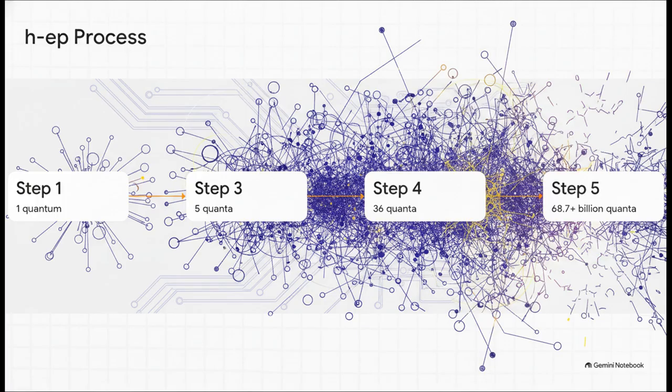Because everything must relate to everything else, the number of relations absolutely explodes. By step 3, you have 5 quanta. By step 4, it's 36. But wait, look at step 5. Suddenly, because of the compounding relations between all previous points, you jump to over 68 billion quanta.